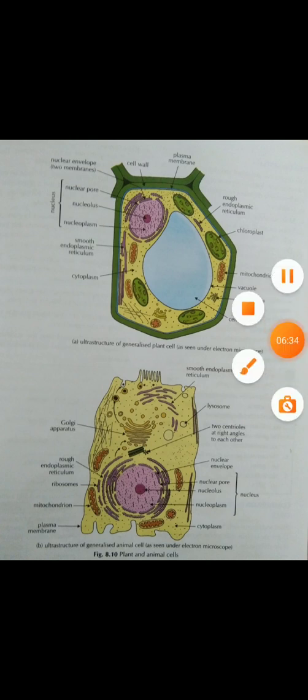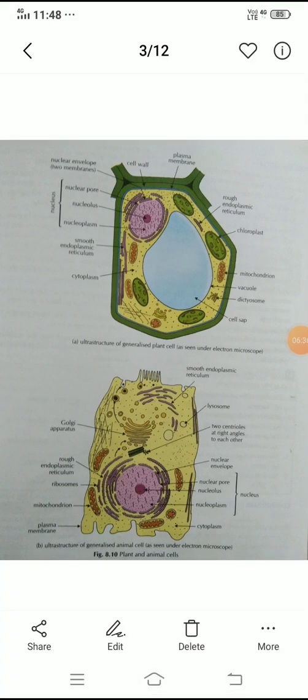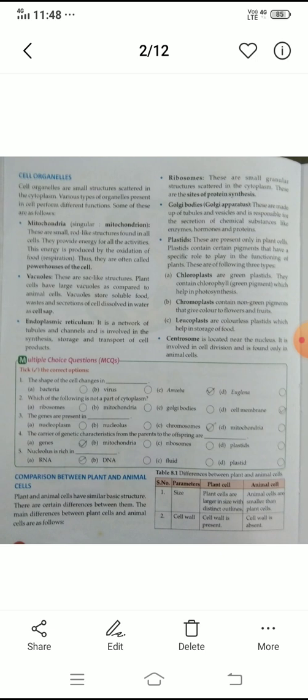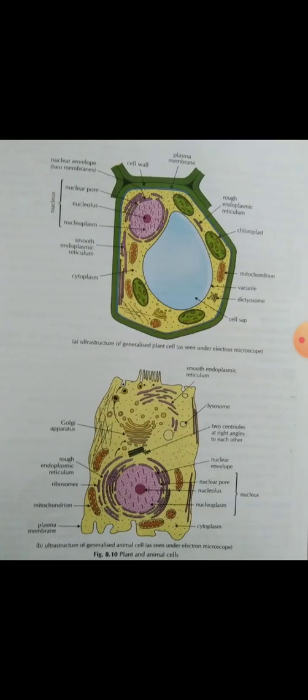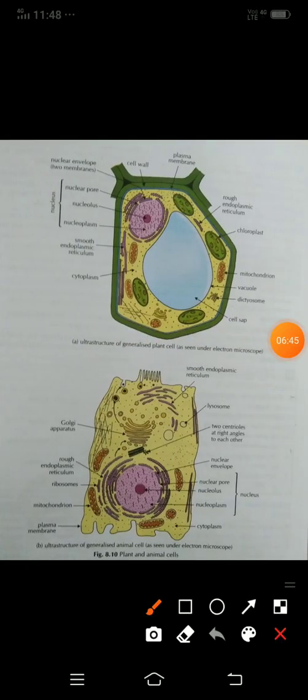You will see here plant and animal cell. In the animal cell, vacuoles are small, and in the plant cell the vacuoles are large. Okay,